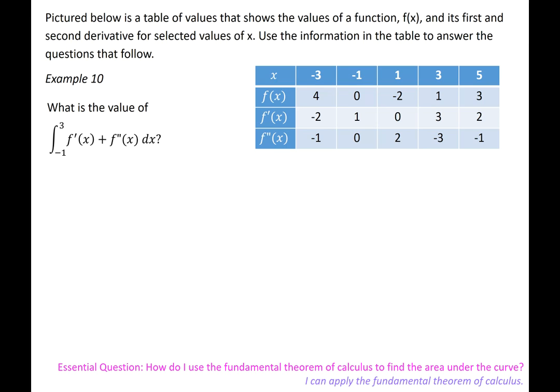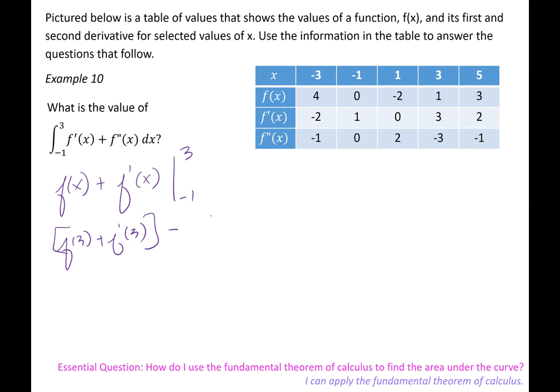This time, again, we've got to go up a level. So when I integrate f prime, I get back to f of x. When I integrate f double prime, I would only get back to f prime of x. And we're going from -1 to 3. So I'm going to do what the fundamental theorem says: plug in the bigger one, then plug in the smaller one. So f of 3 plus f prime of 3, and then I'm going to subtract f of -1 plus f prime of -1.